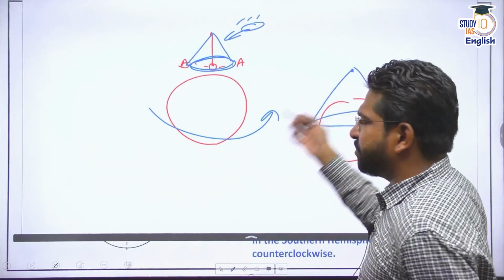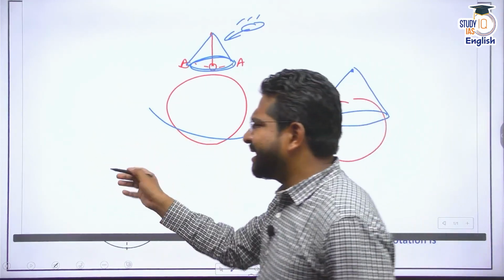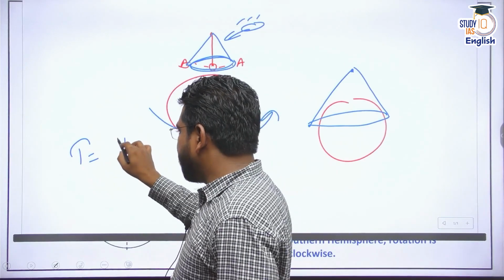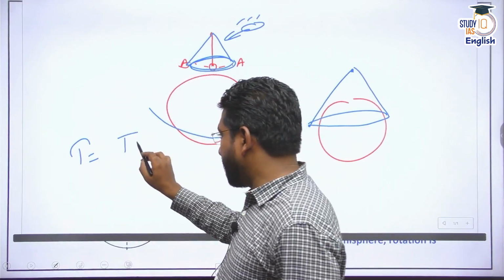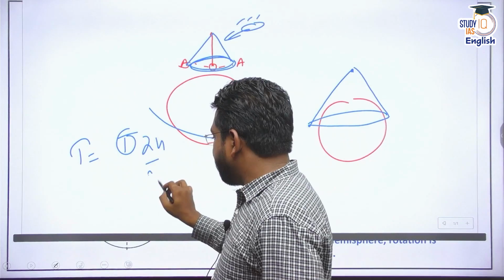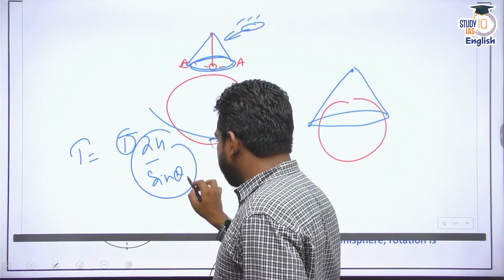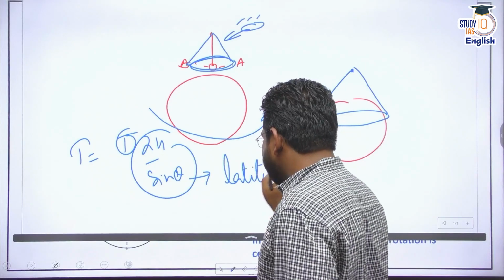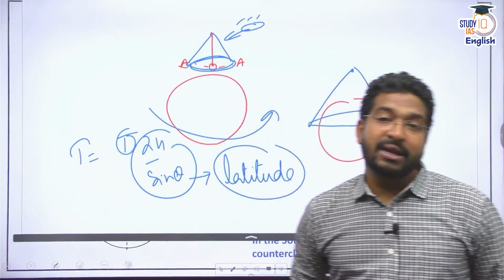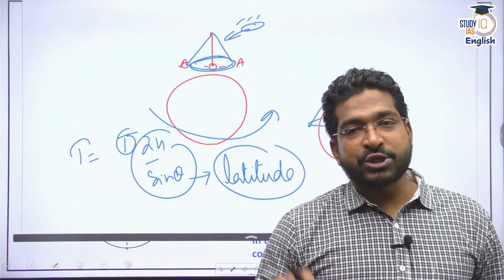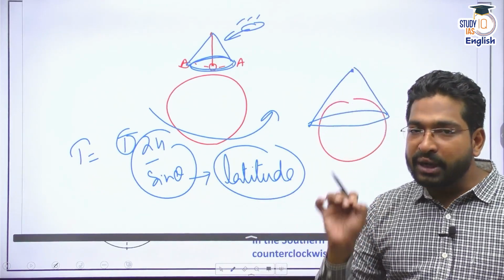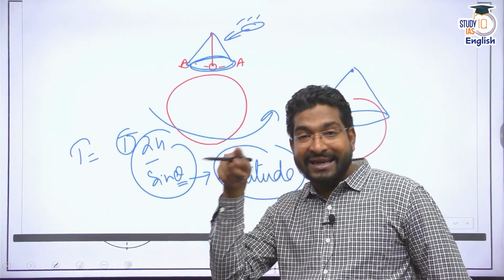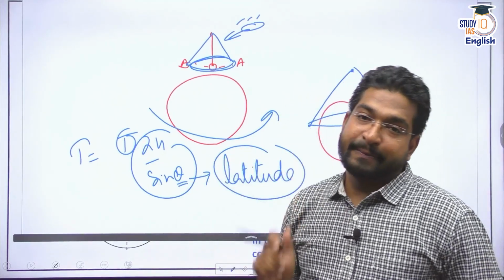That's why, if I get into the physics of this, you'll get an equation that the time period of this pendulum would basically be the time period of a revolution of Earth, approximately 24 hours, divided by sine theta, and this theta is nothing but the latitude, not the longitude. Please remember, Foucault's pendulum does not depend on the longitude. It only depends on the latitude at which place it is oscillating.